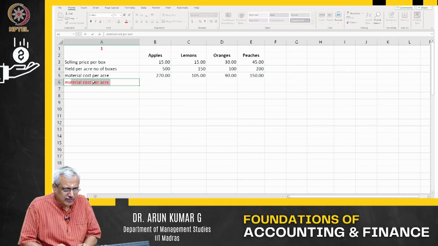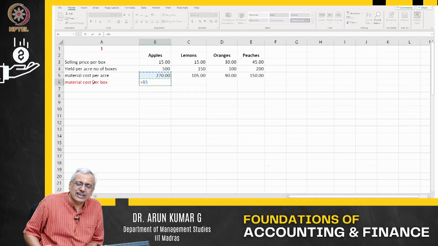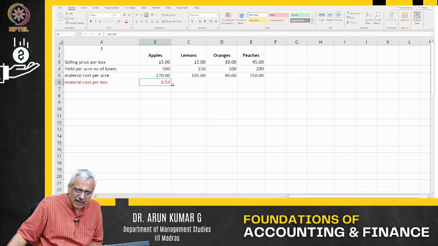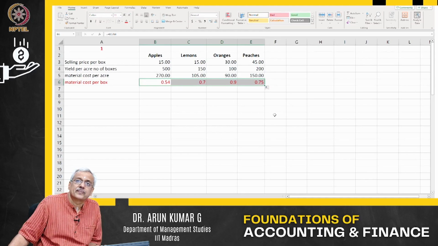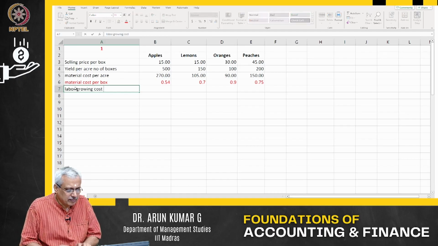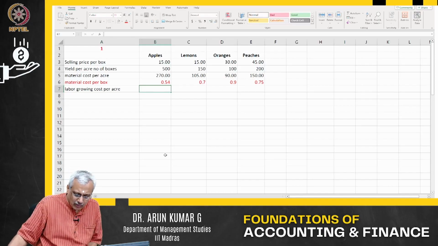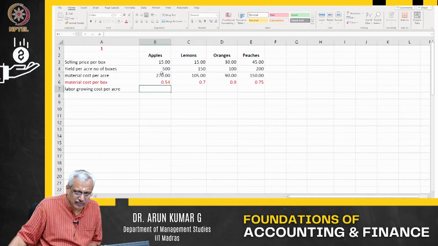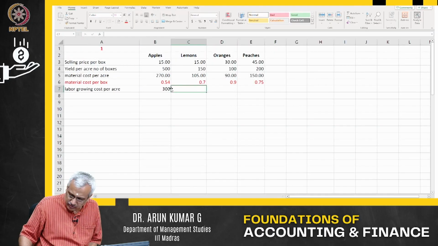So material cost per box. In this particular case, 270 is the cost per acre, and the number of boxes is so much. So I basically have all these material costs converted from per acre to per box. Now I look at the next one, labor growing cost per acre. What is the labor growing cost per acre? It says 300, 225, 150, 195.